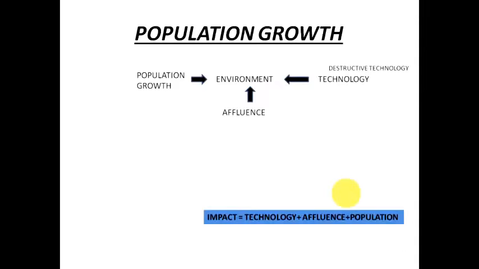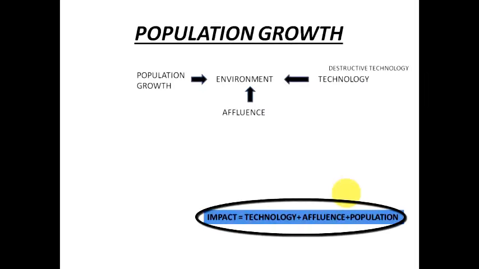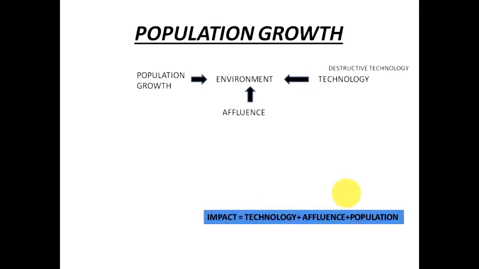So how can we talk about the impact on environment? The impact on environment can be added up as the impact because of technology, the impact because of affluence of the people, and the impact because of the population, right? So this will give us a total impact on the environment, right?